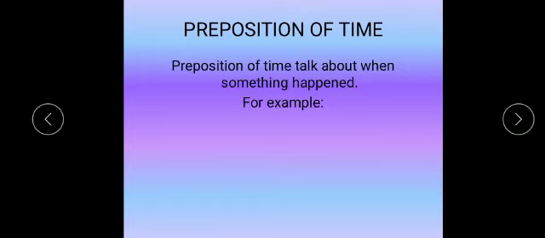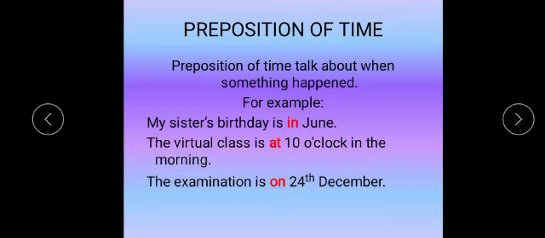Now preposition of time. Preposition of time talk about when something happened. For example, my sister's birthday is in June. The virtual class is at 10 o'clock in the morning. The examination is on 24th December. In these sentences, the words in, at, and on are the preposition of time.